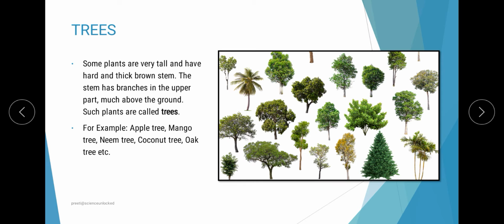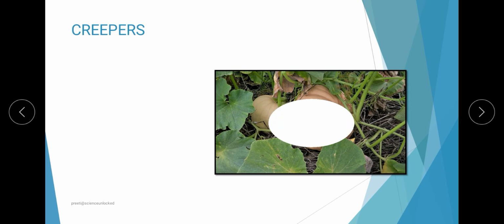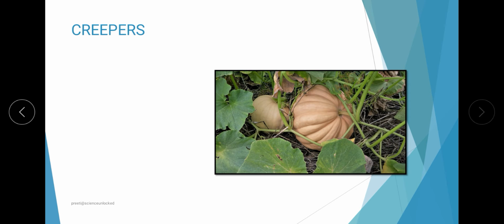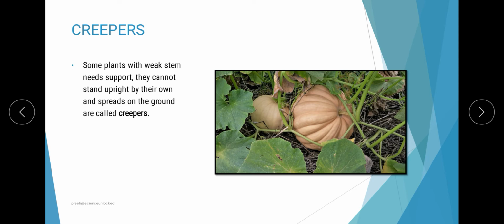The category we have next is creepers. These are plants which simply crawl on the ground horizontally, because they have a weak stem and would require support if they wanted to move in an upright direction.